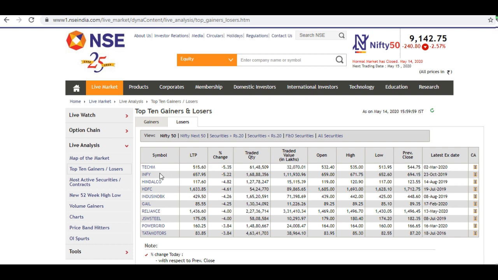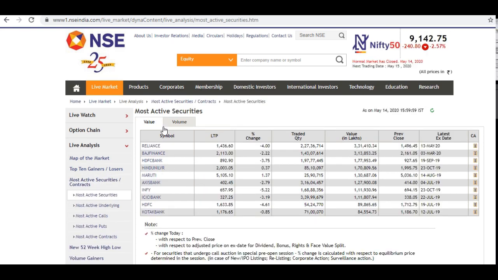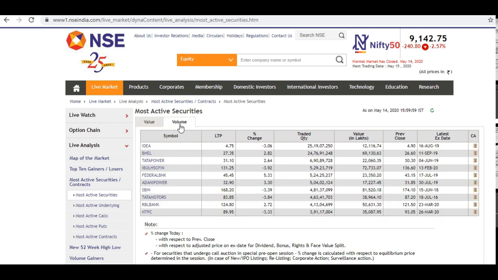Also we have something called the most active securities and contracts. Here you can see the stocks which have been traded, the most active for today's trading day based on value. You can see Reliance has been traded for 3.31 lakh as a value, and you can choose these stocks. If you look at the volume, these are the stocks which have a higher traded quantity today. But you can see these stocks do not have a very good price.